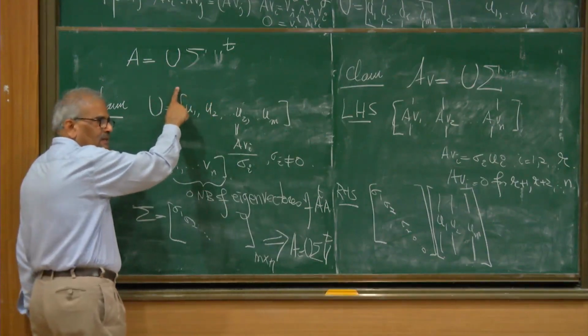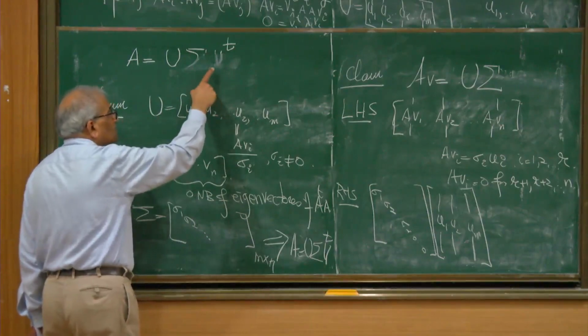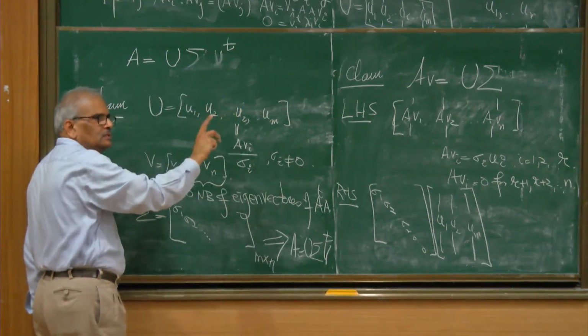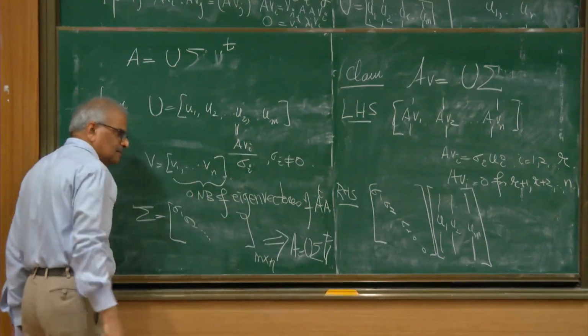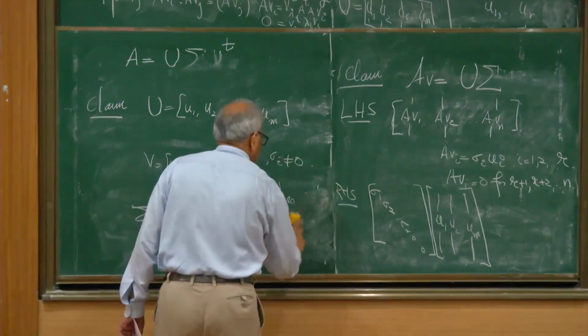You can check that these are eigenvectors, and the column vectors of V will be eigenvectors of A transpose A. You can just multiply and check. Let us do that for your satisfaction.